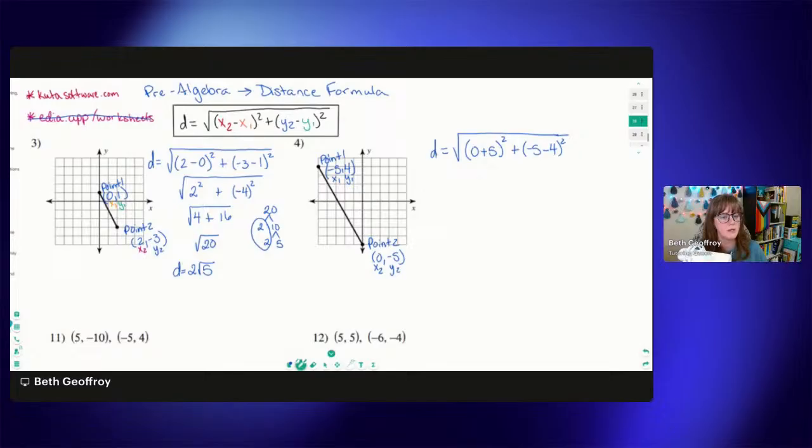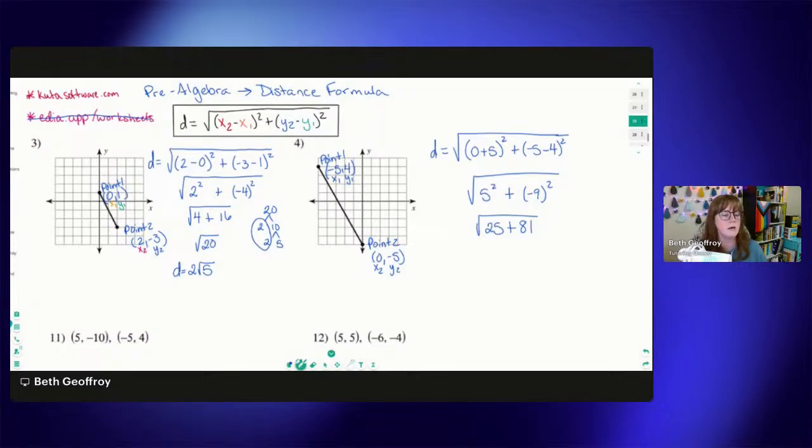Okay, so then again, inside the parentheses, 0 plus 5 is 5, and that's squared. Negative 5 minus 4 is negative 9, and that's squared. We're going to take the square root of that at the end. 5 squared is 25, plus negative 9 squared is going to give us a positive 81.